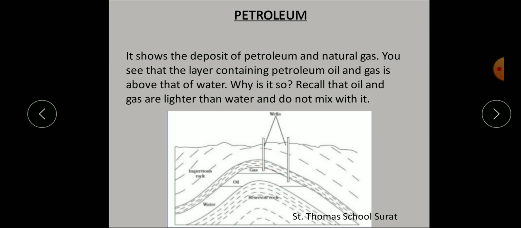You see that oil and gas are lighter than water and they do not mix with it. Yes or no? So when the high pressure comes, the gas goes up, comes out of that, means the oil is pumped out of the wells, and that oil they send to the refining units.